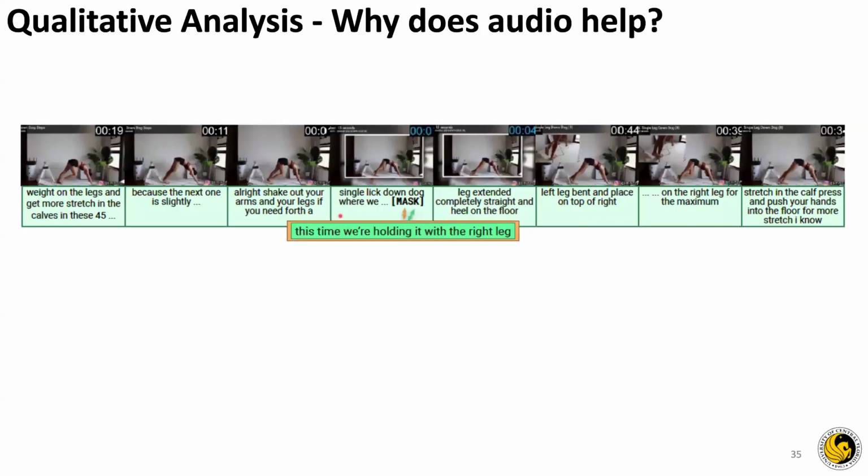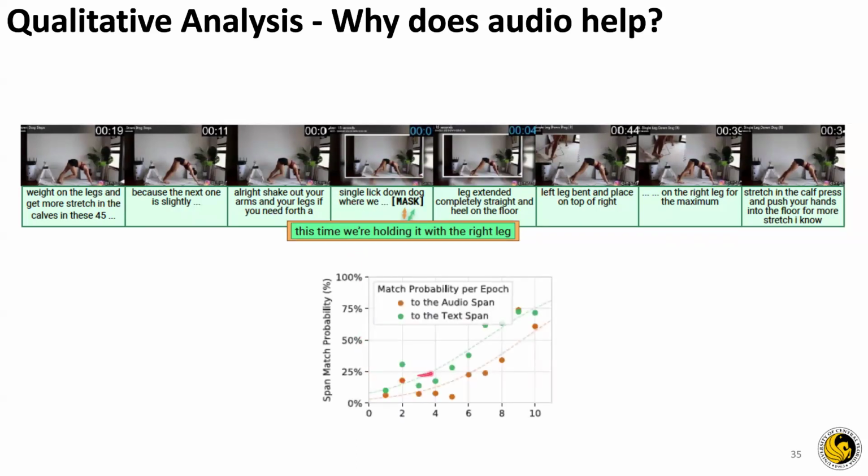And in the last case, there might be a case where the audio isn't present. Like in this case, the yogi is given instructions, there's subtitles, but the video is muted, right? So in this case, we wouldn't want the model to hallucinate. As we can see, as the training progresses, there are no audio tokens predicted, the span is matching. So the model hallucinates less as it progresses.